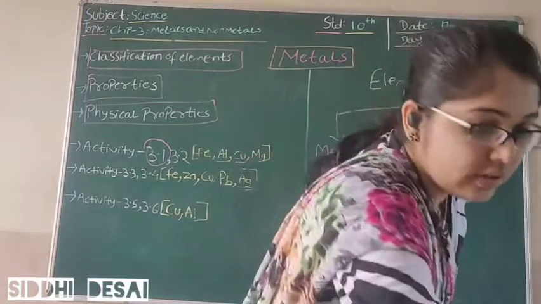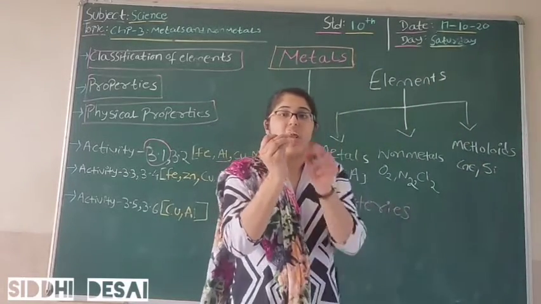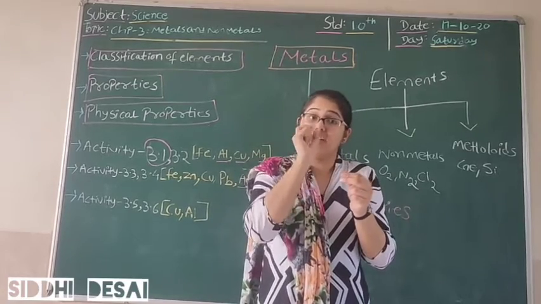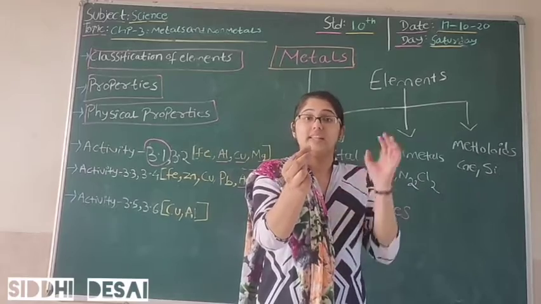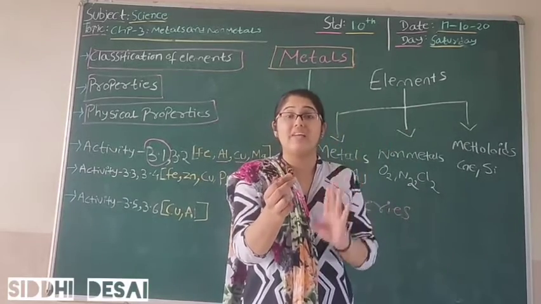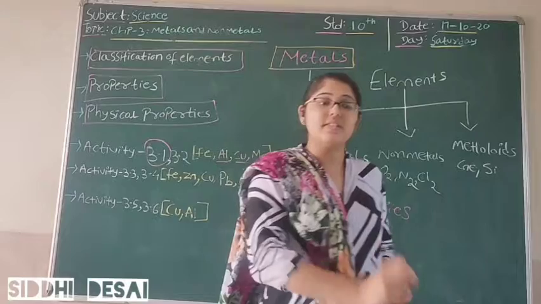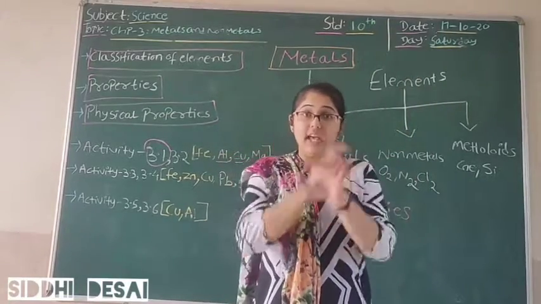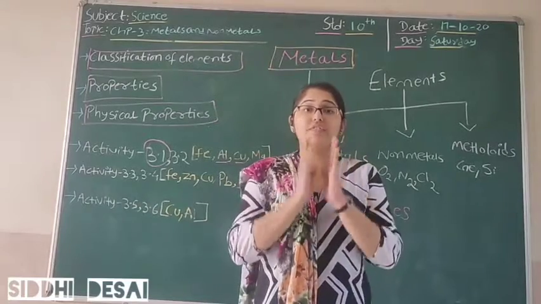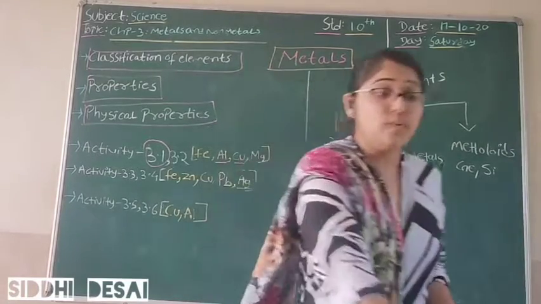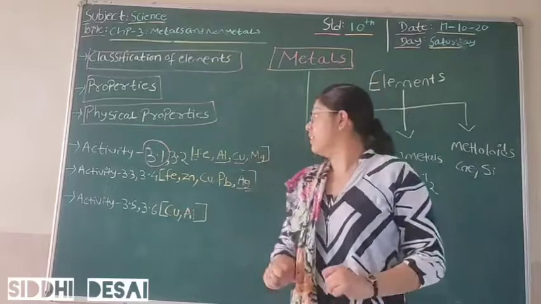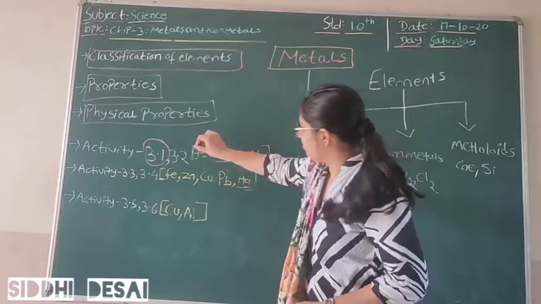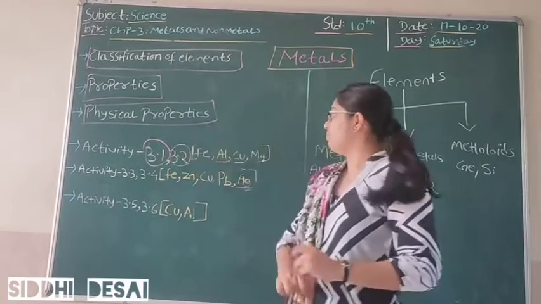If you see gold, this is a gold ring, and even this gold ring is shiny. Even silver is also shiny. That shows that metals have lustrous properties, meaning metals have a shiny layer. That is the first property. Moving on to the very next property, for that we are going to see activity 3.2.